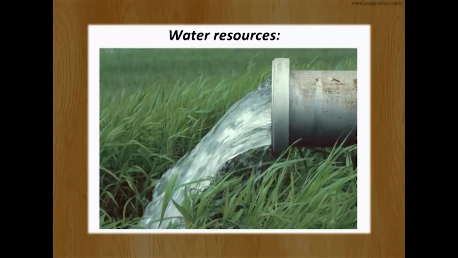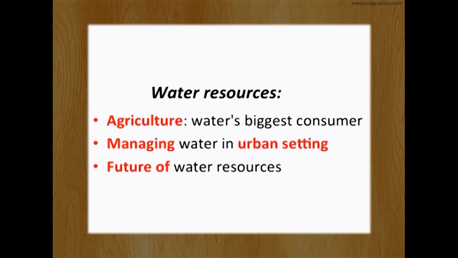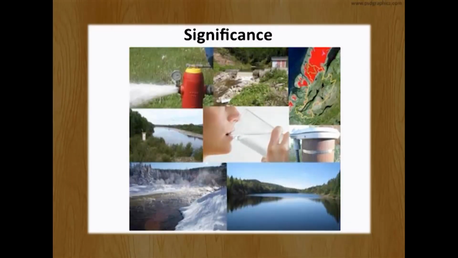So water resources include maximum use in agriculture as well as managing water for the urban setting and future water resources. So significance, it must include the techno-financial feasibility, sustainability. The strategy includes rainwater harvesting, very important, as well as proper maintenance. People's participation is needed. For raw water treatment, so many different technologies, treatment techniques have evolved.